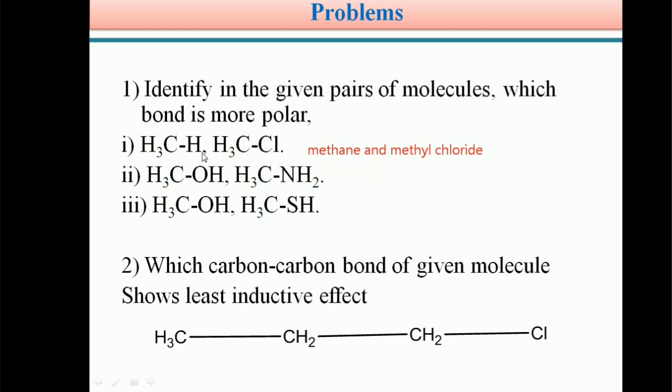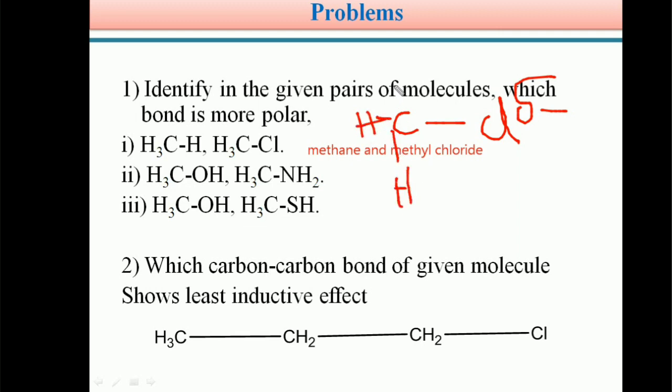So students, in methane and methyl chloride, the bond between carbon and chlorine is the more polar bond, because the electronegativity of chlorine is higher than carbon. As a result, chlorine achieves a partial negative charge, and the carbon, which is connected with three hydrogen atoms in the methyl group, becomes partially positive.